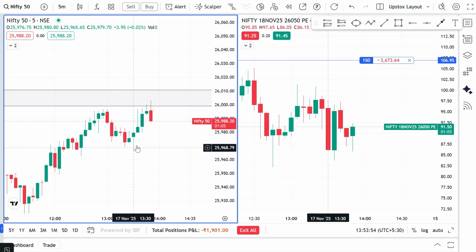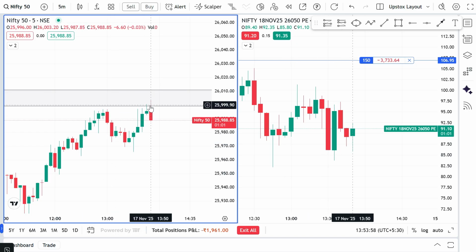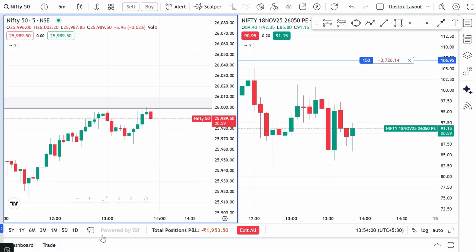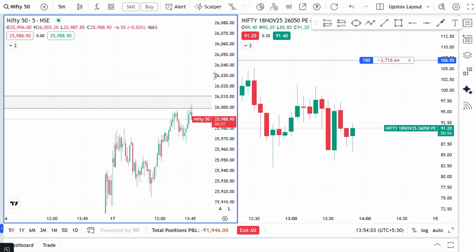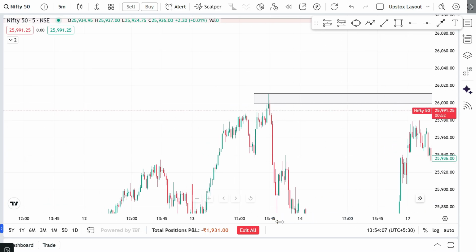And at 12 o'clock, at exactly this moment you can see the day high broken. But exactly at this zone, you can see this is working as a major resistance. Why is it working as a major resistance? Let me show you. One second, let me paste a big screen.